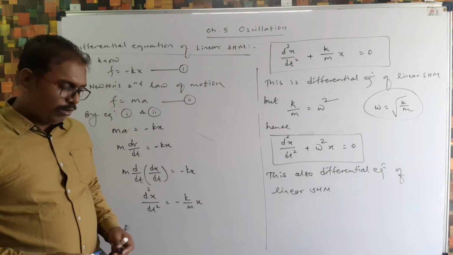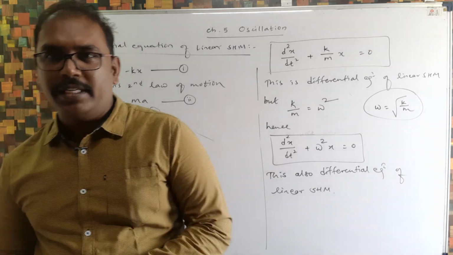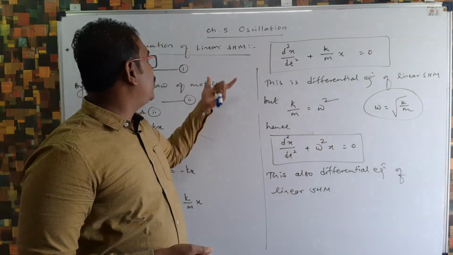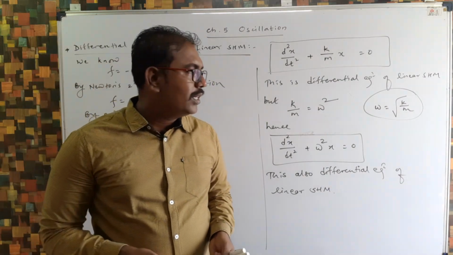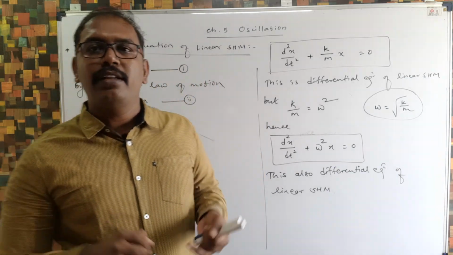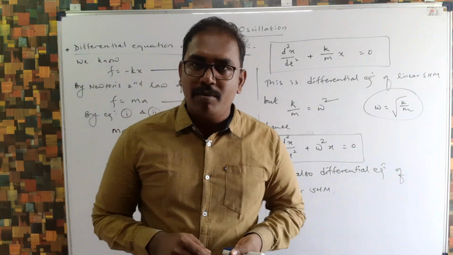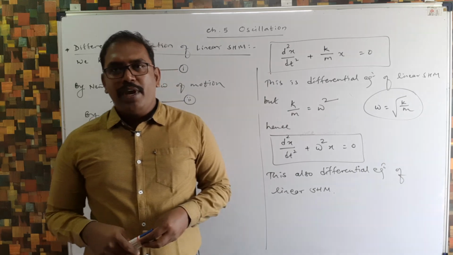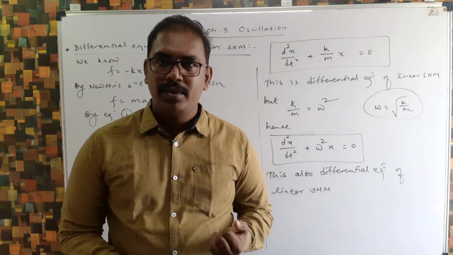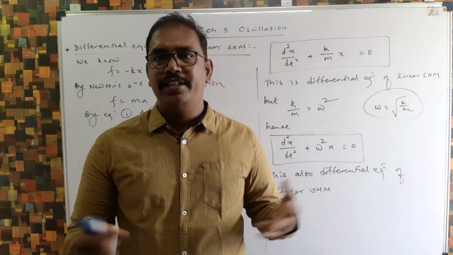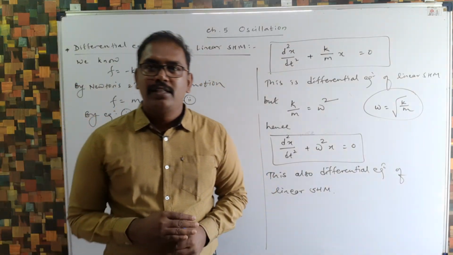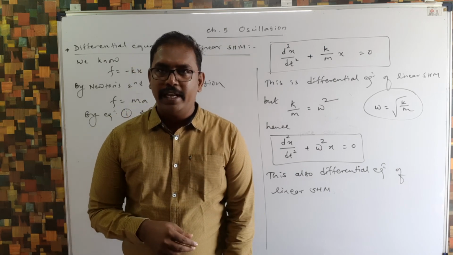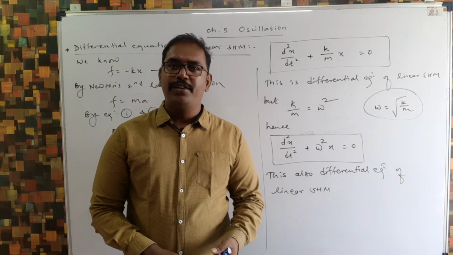Now I hope you understood this differential equation. It's basic mathematics. After that, we have to learn a new kind of motion, the oscillatory motion. For that purpose, we will obtain how much is the displacement in oscillatory motion, how much is the velocity of the object which is performing the oscillatory motion, and how much is the acceleration. Now we have to obtain expressions for displacement, velocity and acceleration in the next article. So in this lecture, that much only we have to learn. In the next, we obtain expressions for displacement, velocity and acceleration.